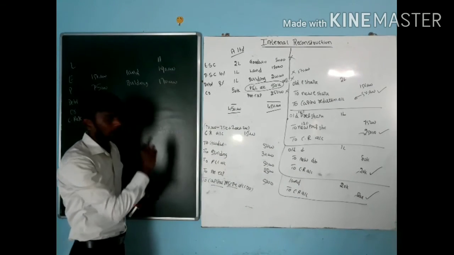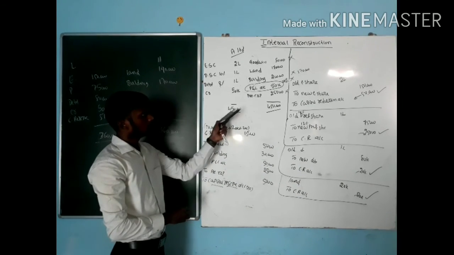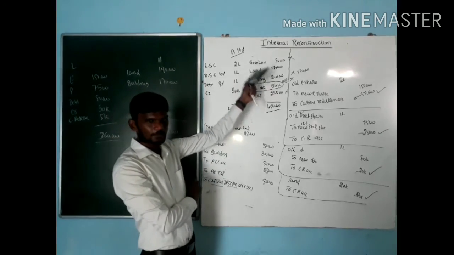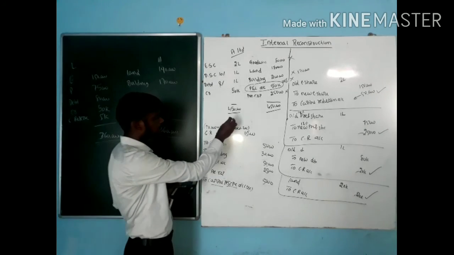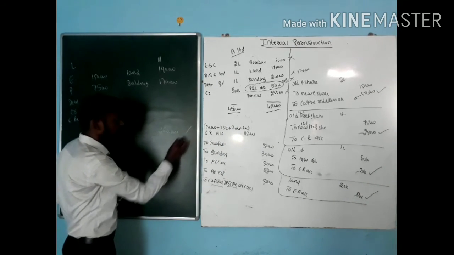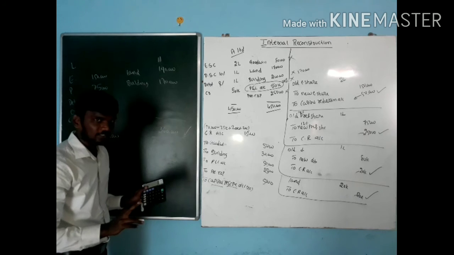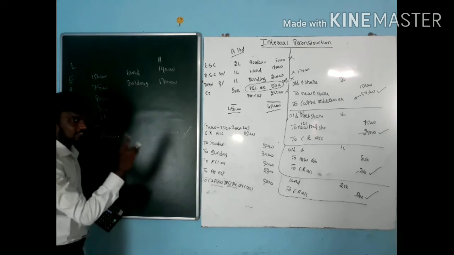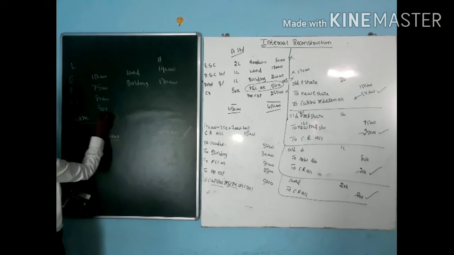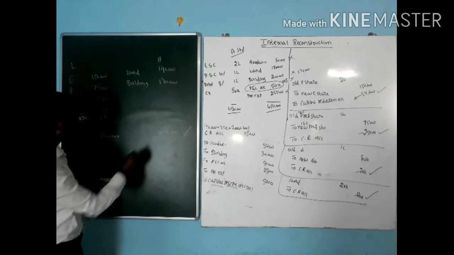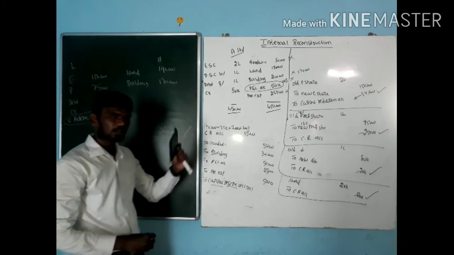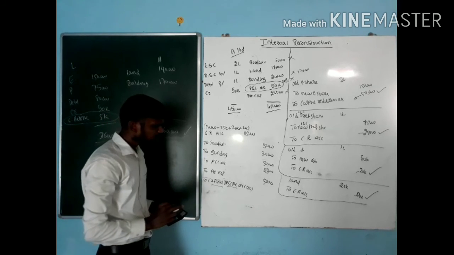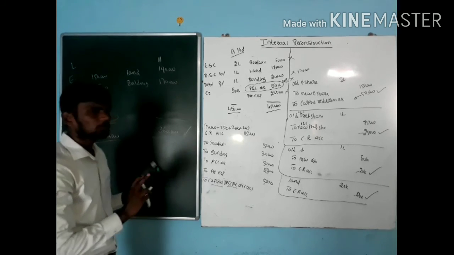Reduction of share capital. How much is my old balance sheet value? Old balance sheet value is 4,50,000, including all the losses. Next one, we reduced the share capital and it came down to how much? 3,60,000. At present, in my company, there are no losses. Instead, we have some extra reserve. How much? 5,000. By using this amount, again, we are going to start the company. It is called what? Internal reconstruction.